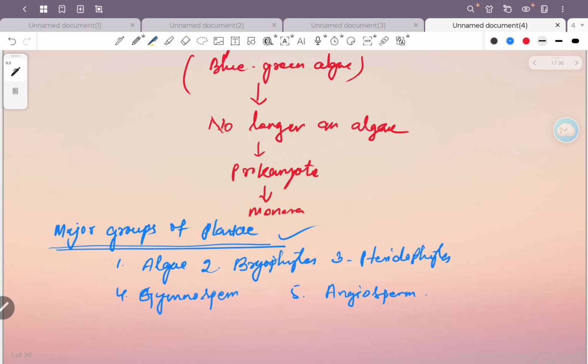So in this chapter, we'll discuss the algae, bryophytes, pteridophytes, gymnosperms and angiosperms.